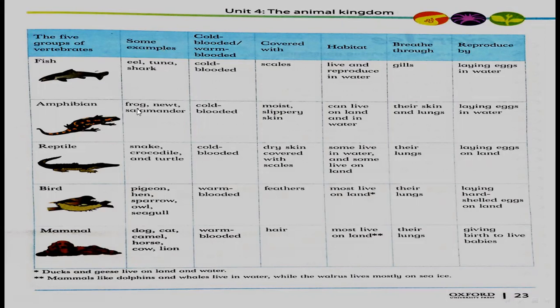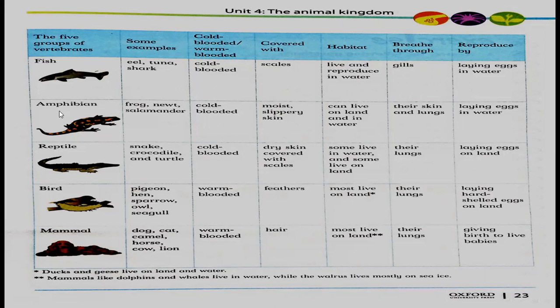Amphibians: frog, salamander are examples of amphibians. Reptiles: snake, crocodile, and turtle are examples of reptiles. Birds: pigeon, hen, sparrow, owl, seagull are examples of birds. Mammals: dog, cat, camel, horse, cow, lion are examples of mammals.